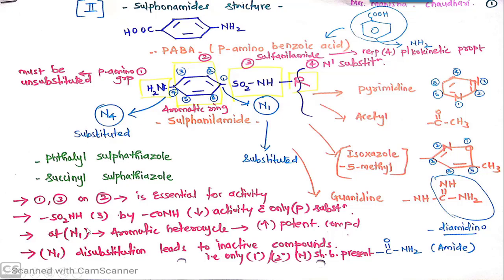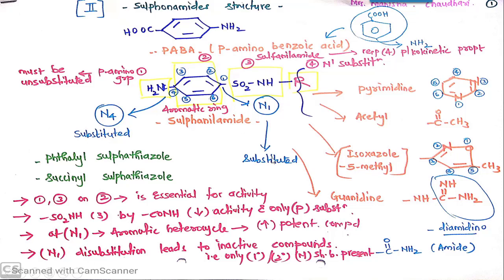Then SO2NH, this third point, when it is replaced by CONH, that means instead of sulfamoyl, when it is CONH, that is amide linkage, it is responsible for the decrease in activity. And if the substituent is at second position, third position, fifth position, sixth position, then they are inactive compounds. The substitution by sulfamoyl and NH2 should be at para position only.